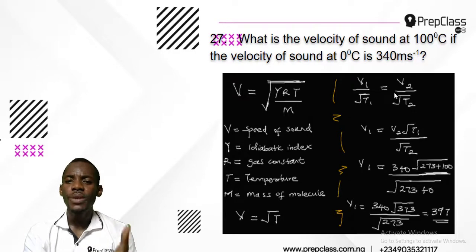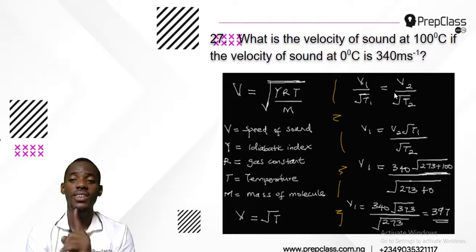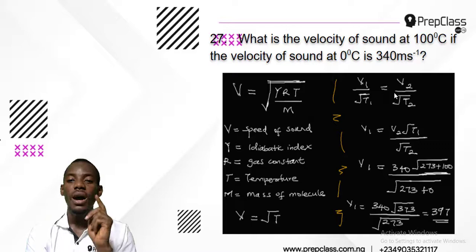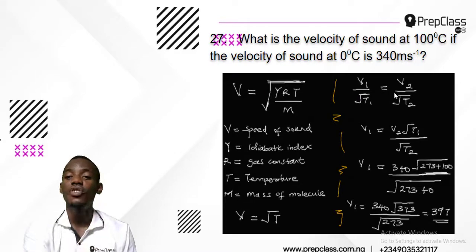Then I am to find the velocity of sound. That is V1, the first V at 100 degrees Celsius, with the first temperature. If the velocity of sound at 0 degrees Celsius is 340, then my second temperature is 0 and my speed is 340 meters per second. Now I'm finding V1, so I make V1 the subject. It gives V1 equals V2 root T1 over root T2.